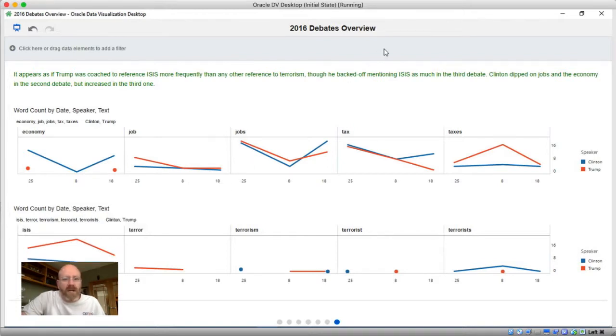So hopefully this gives you an idea of what the insight narration capability is within data visualization. Also maybe told you a little bit about the debates and what the candidates like to say.